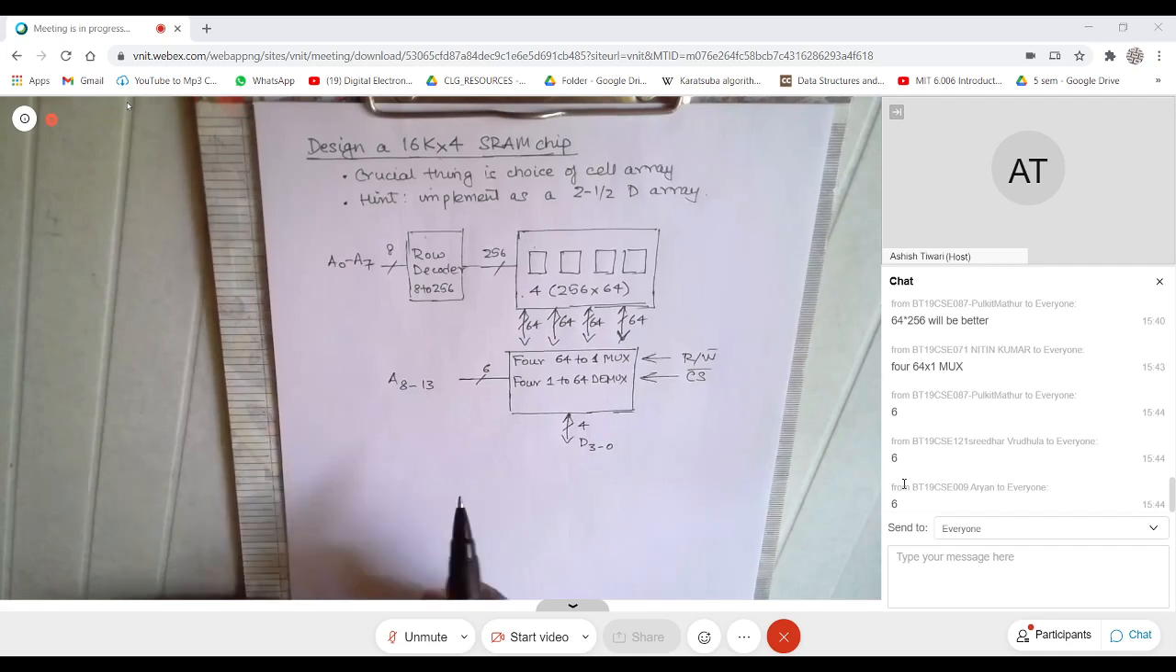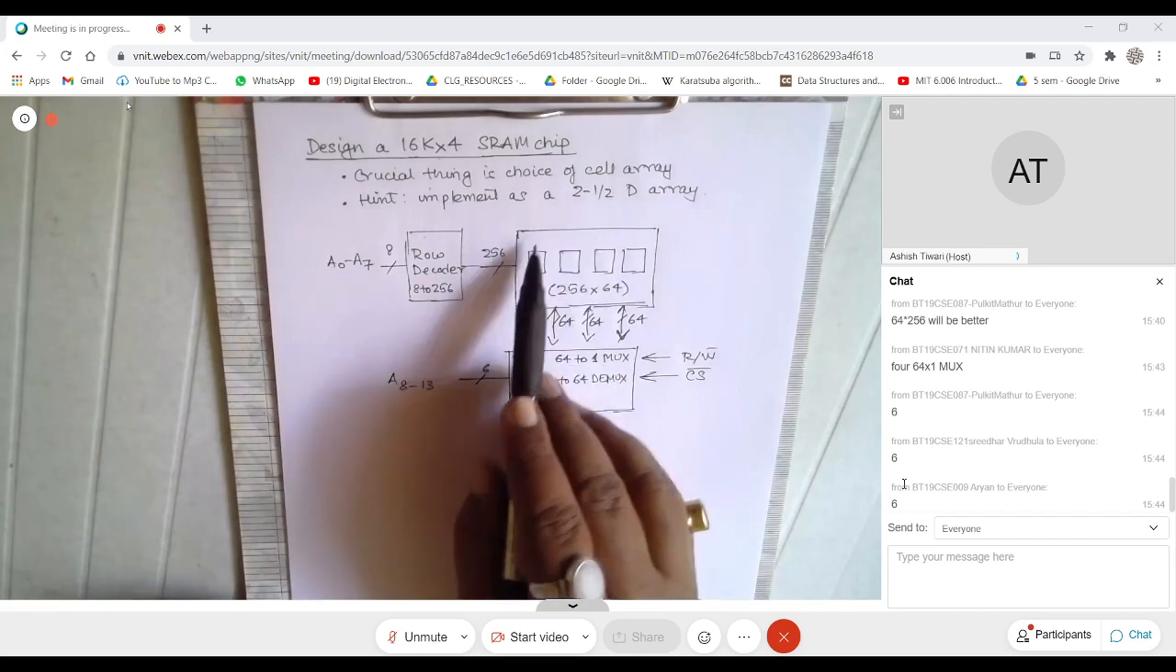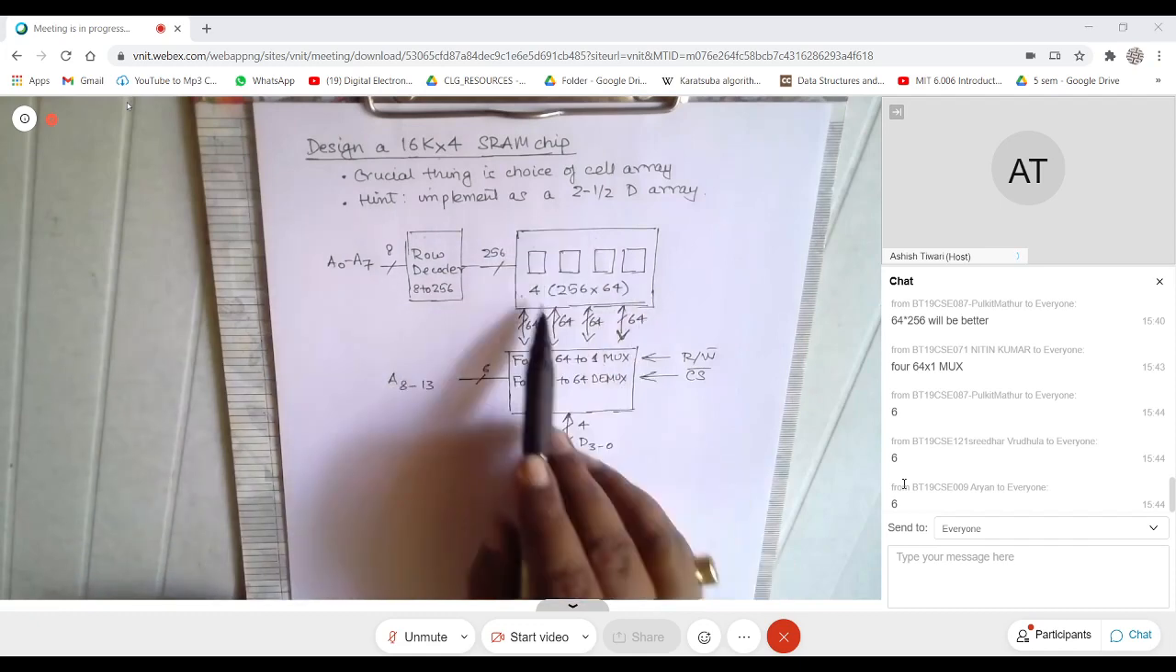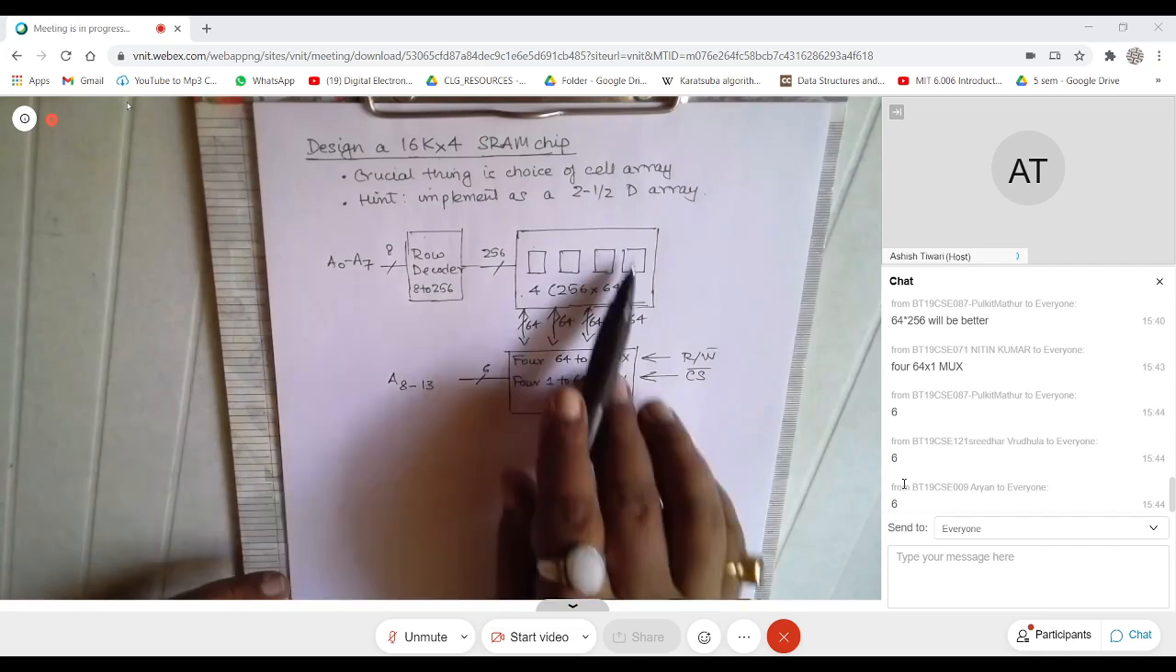Okay, why did I choose this aspect? This aspect was chosen because the guiding principle is you want to keep this as squarish as possible, right? So this ensures as much squareness.